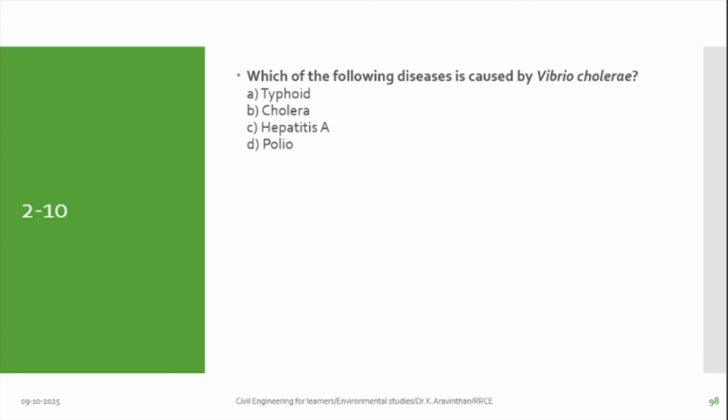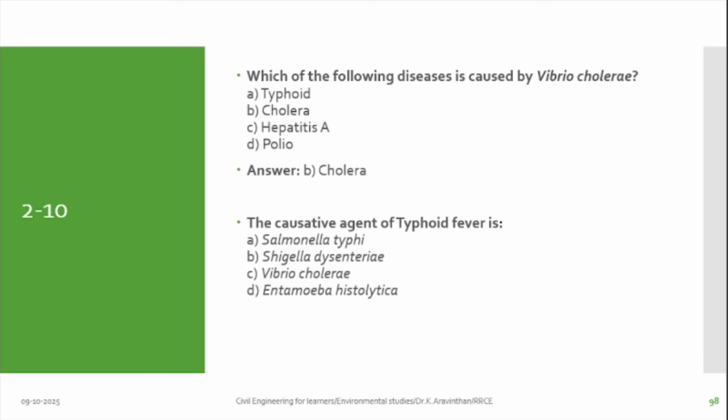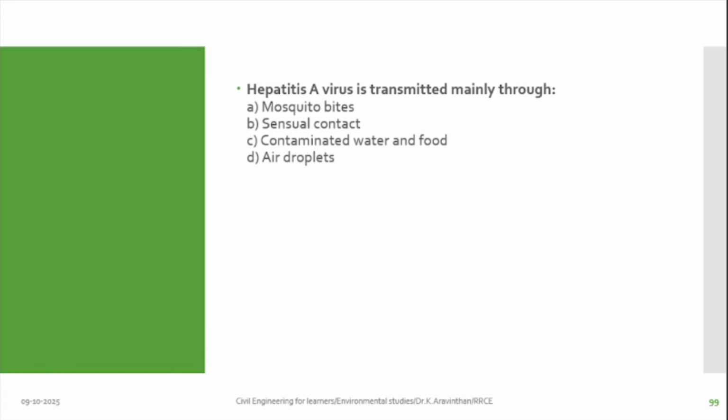Which of the following diseases is caused by Vibrio cholerae? Cholera, which is B. Yes. Next one, the causative agent of typhoid fever is Salmonella typhi, which is A. Next one, hepatitis A virus is transmitted mainly through contaminated water and food.